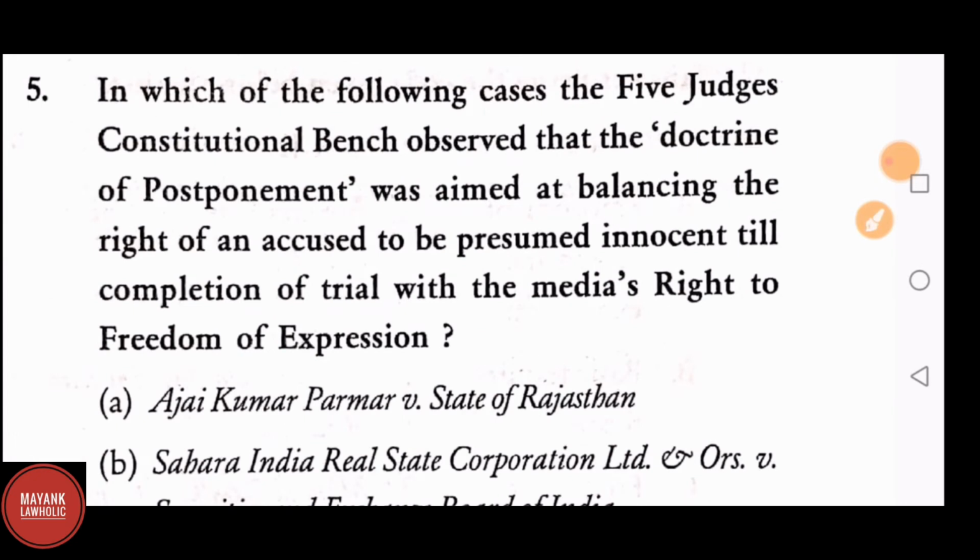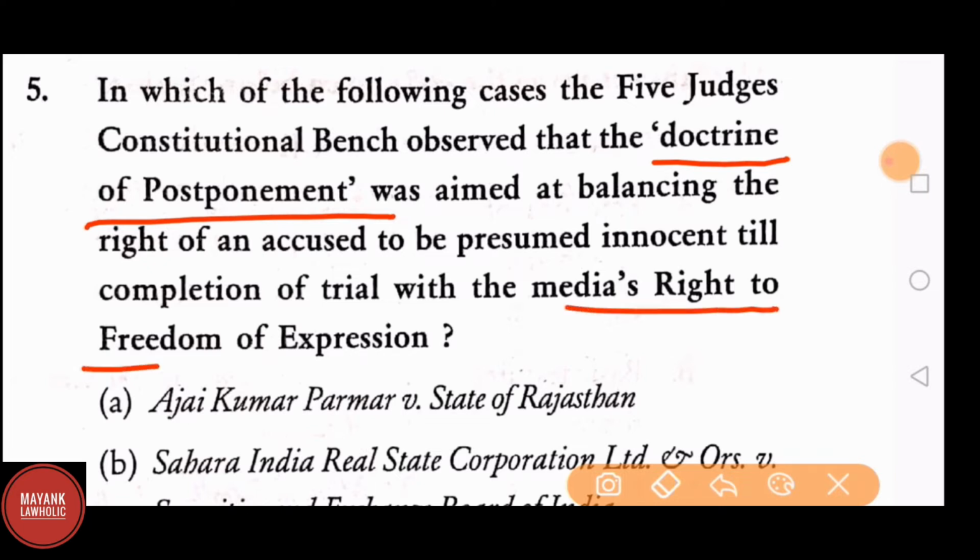Question number 5. In which of the following cases the 5 judges constitutional bench observed that the doctrine of postponement was aimed at balancing the right of an accused to be presumed innocent till completion of trial with the media's right to freedom of expression? Option A. Ajay Kumar Parmar versus State of Rajasthan.